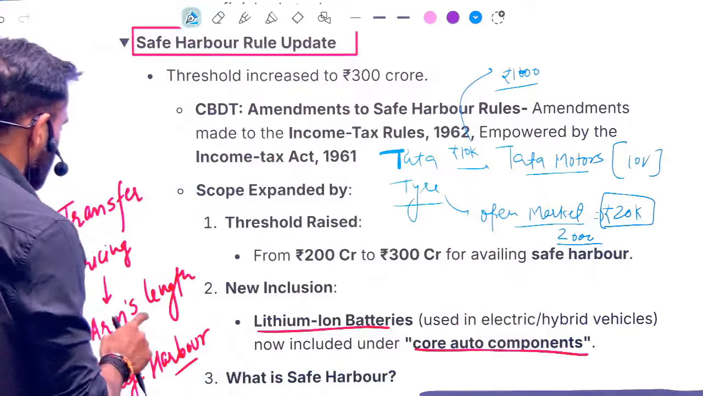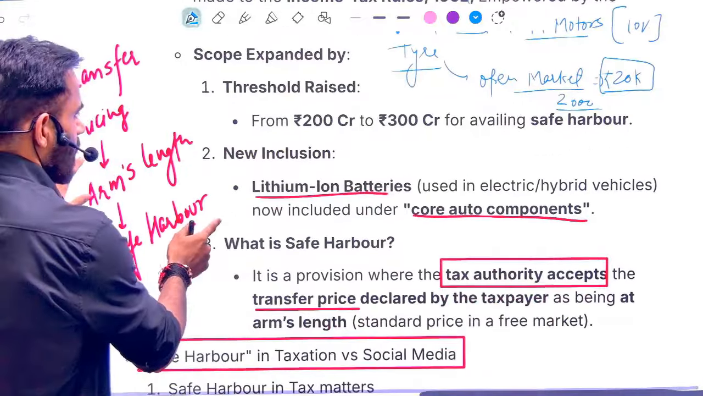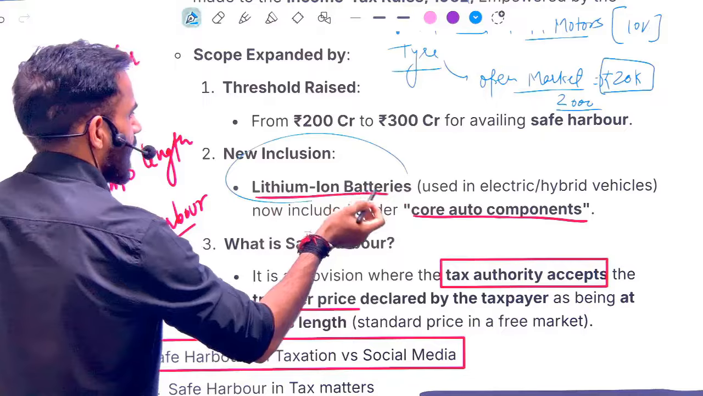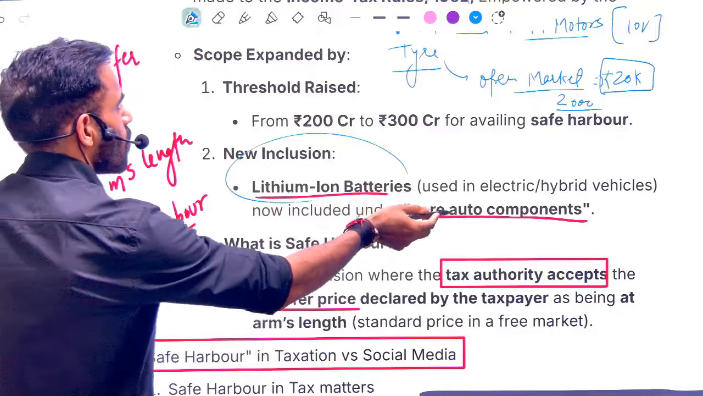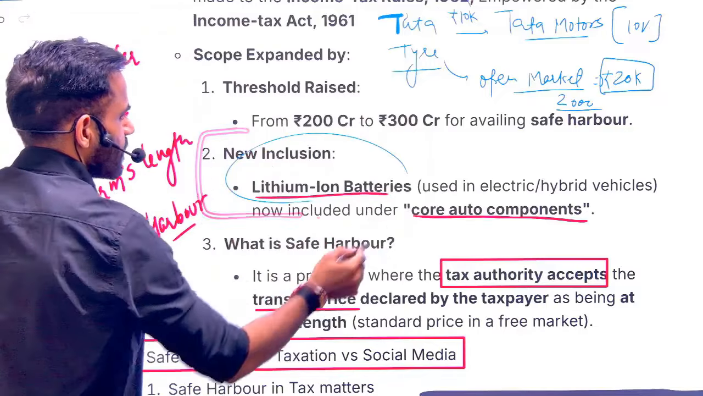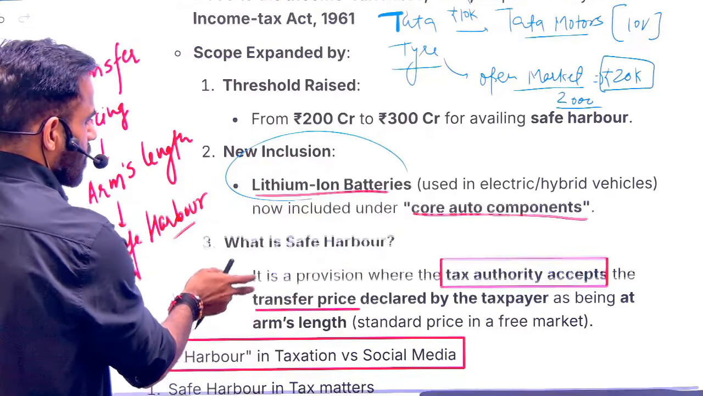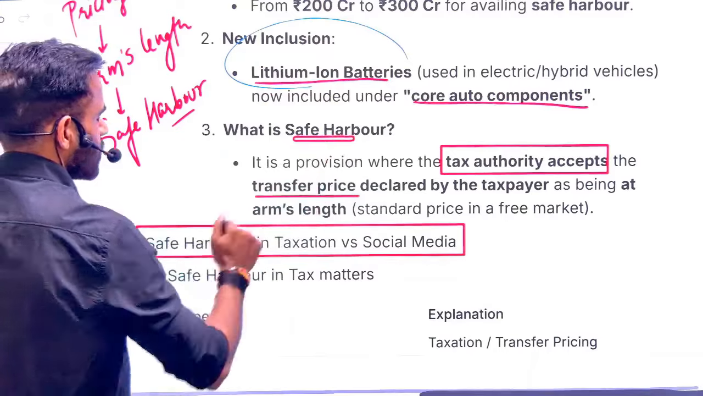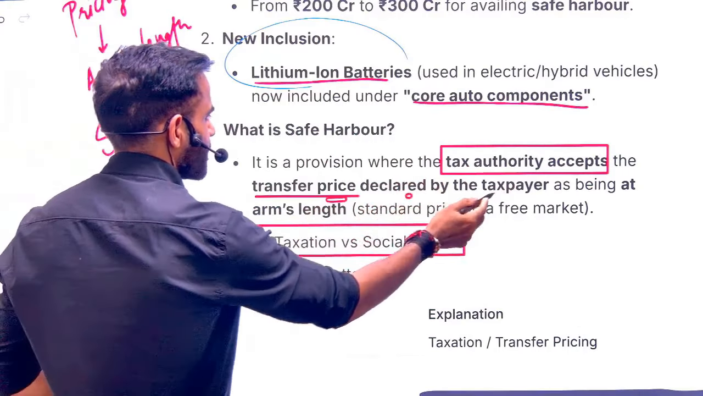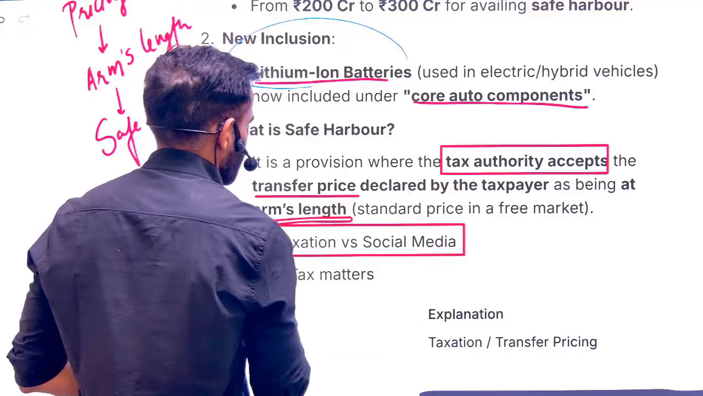Okay. Now understand why it was in use. Because now lithium ion batteries are considered as core auto components. Okay. So that simply means these rules will be applicable on that as well. Okay, now coming to the safe harbor. We have already discussed it. The taxation authority accepts the transfer price declared by the taxpayer at arm's length.